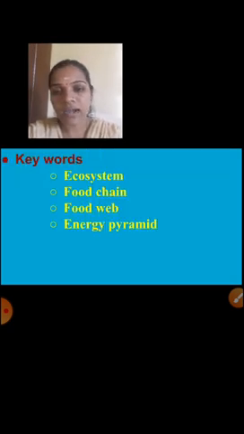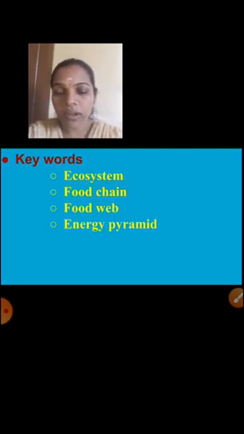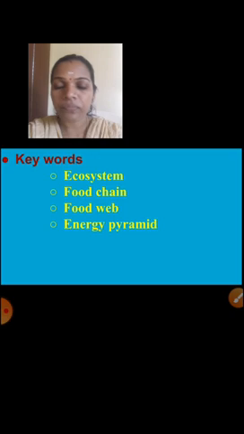So today's keywords are ecosystem, food chain, food web, energy pyramid. What is meant by ecosystem? What are the factors related to our ecosystem? Next one is the four different trophic levels of an ecosystem that we are going to discuss. And food chain, definition of food chain, definition of food web and examples also. And fourth one is energy pyramid. These all things we are going to discuss. Are you ready?